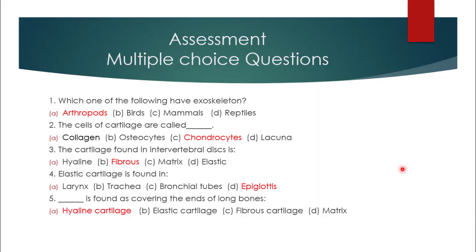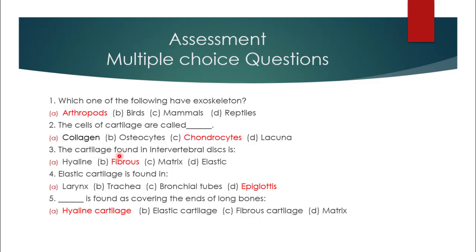Students, now we will assess our lecture with the help of some multiple choice questions related to this topic. Number one, which one of the following have exoskeleton? Arthropods, birds, mammals or reptiles? The correct option is arthropods. Number two, the cells of cartilage are called collagen, osteocytes, chondrocytes or lacuna. The correct option is chondrocytes.